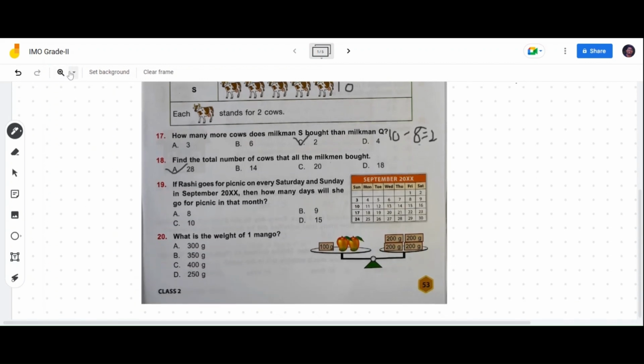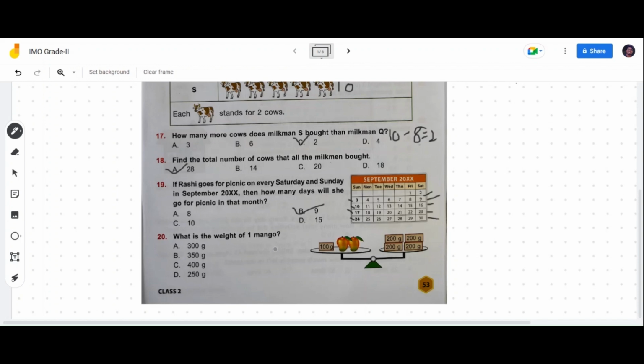Now let's see. If Rashi goes for a picnic on every Saturday and Sunday in September, then how many days will she go for a picnic in that month? Let's add. Saturdays: 1, 2, 3, 4, 5. On Sundays: 6, 7, 8, 9. So for 9 days, Rashi goes for a picnic in the month of September. Option A, 8, wrong. Option B, 9 is the correct answer, children.